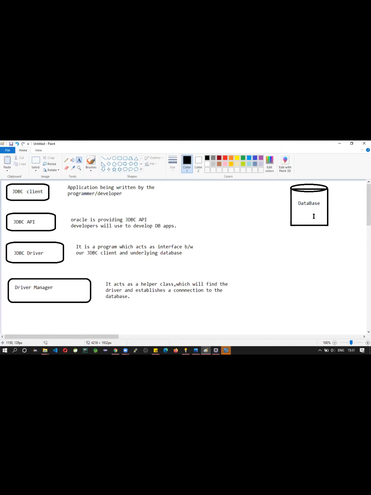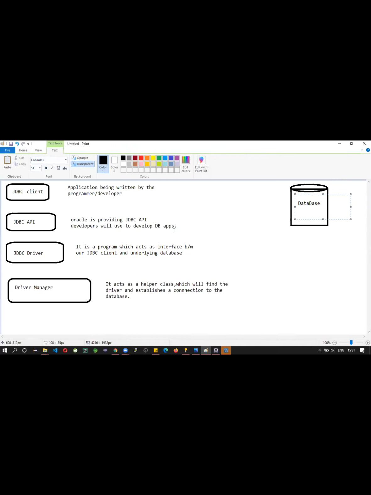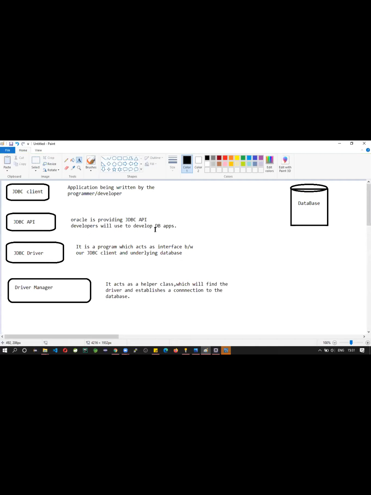We will write a program to read the data from this database, to read, write, delete, update. We will perform all these operations on the database by using JDBC API. Up to this clear?